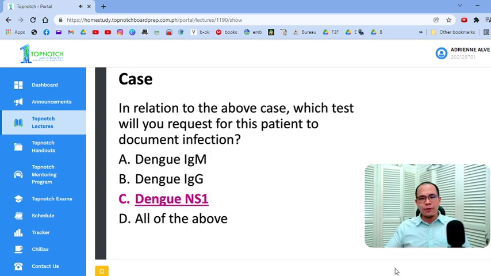That's why it's very important to count. Sayang yung test, sayang yung pera, di ba? Kasi if ipa-IgM mo siya, IgM, IgG at this point, probably it will turn out negative. And it will not assure you na hindi talaga dengue yan. Okay? Is that clear? Okay.